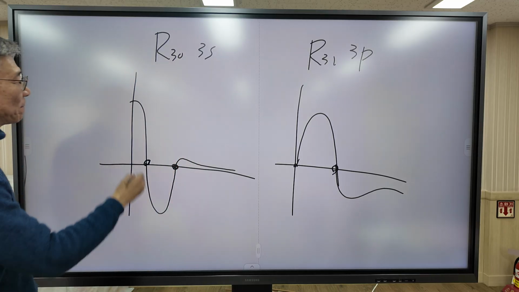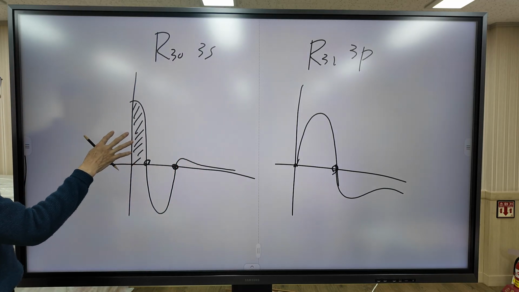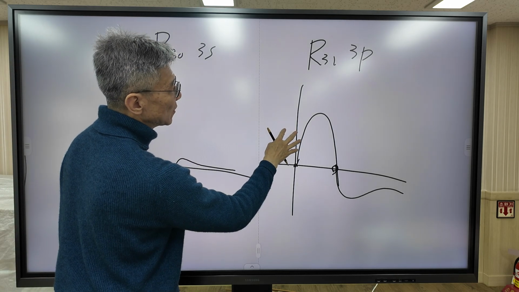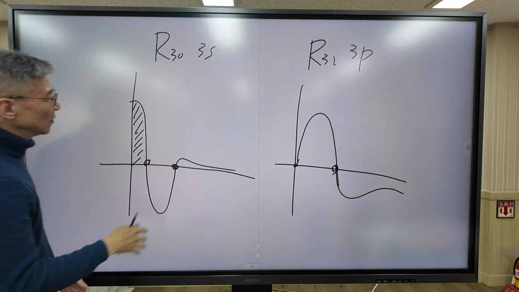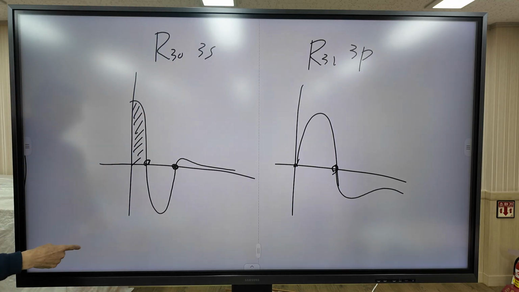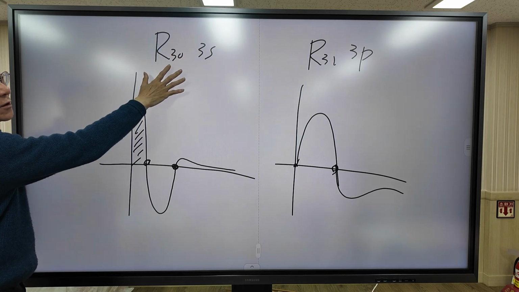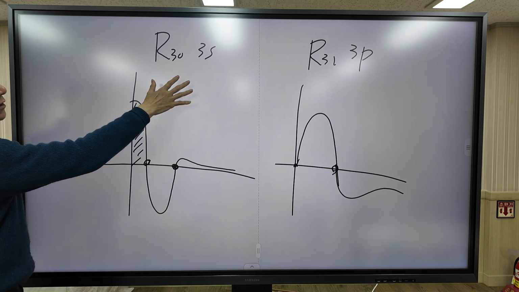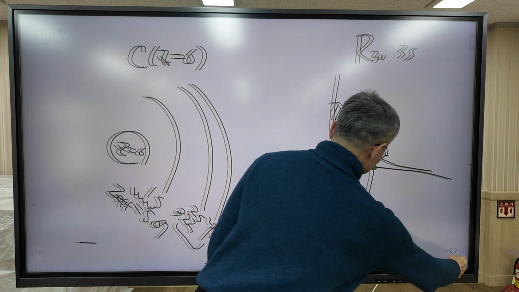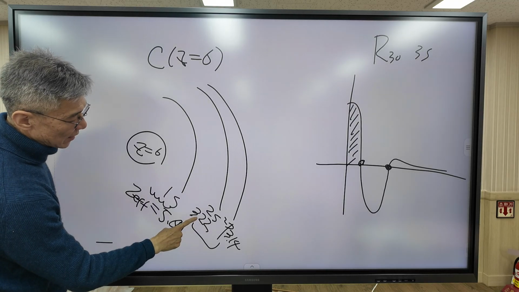It means that the probability of being found near the nucleus for the 3s orbital is higher than the probability of being found near the nucleus for the 3p orbital. So the 3s orbital has a high penetration effect into the nucleus, so it feels a more attractive nuclear charge. So the effective nuclear charge for the 3s orbital is larger than for the 3p orbital. As you can see, the effective nuclear charge is larger for the 2s orbital.